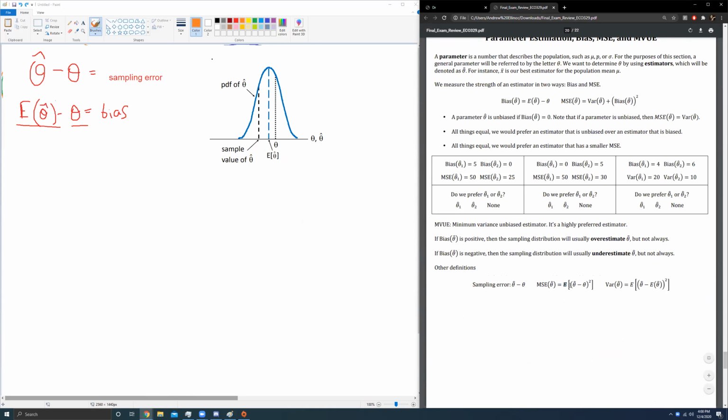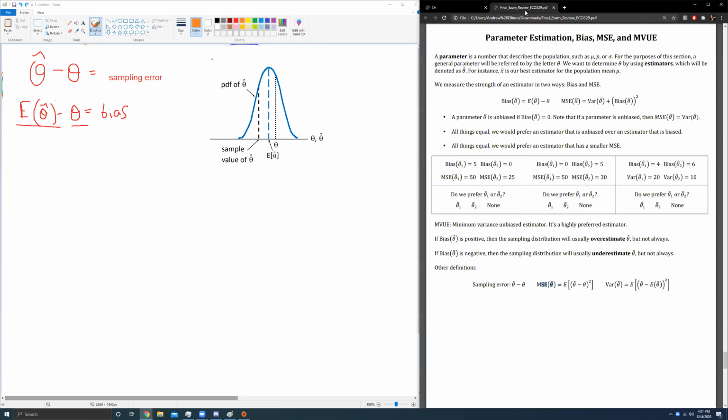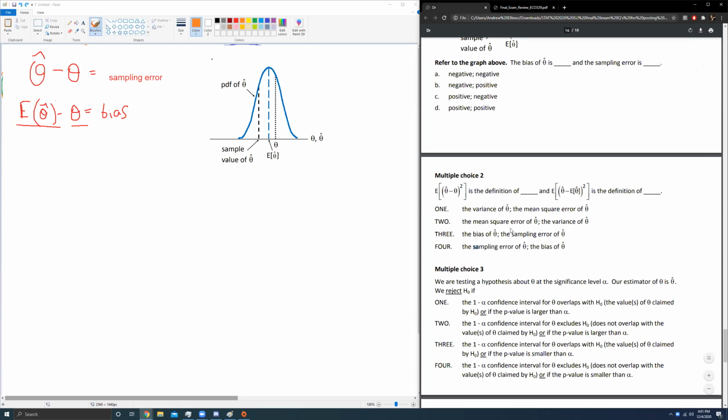This guy, expected value of theta hat minus theta squared, that's known as MSE. Well, that's exactly what I see here. This is the definition of MSE, or mean squared error. So it could only be answer choice 2. None of these could be right. And as a follow-up, theta hat minus expected value of theta hat squared, expected value of that, lo and behold, that is variance. So that would go here for answer choice 2.